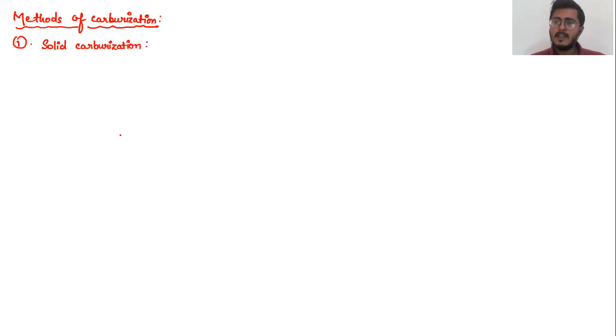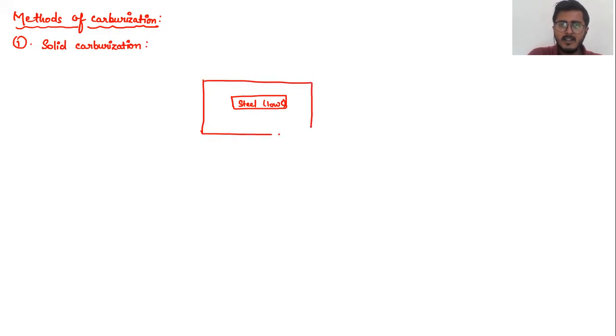Alright. So the above example that we saw is basically based upon solid carburization. Okay, what happens in case of solid carburization? You take a steel component. This is my steel component. This is basically low carbon steel. Okay, and I keep it inside a carburizing medium, which is basically solid. So this is my solid carburizing medium.